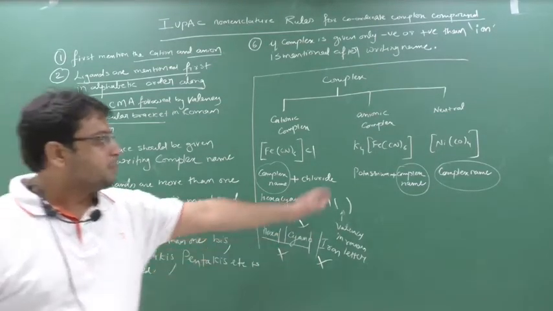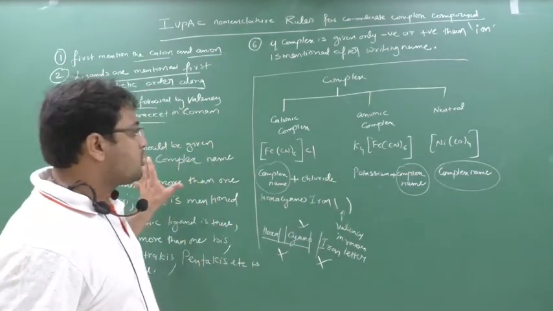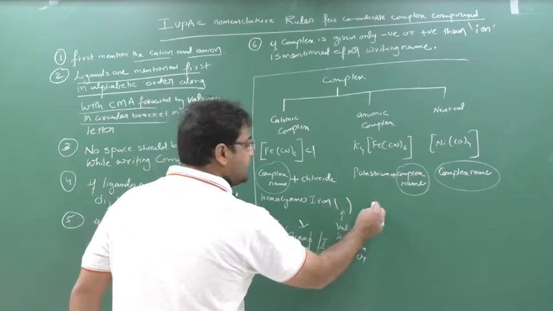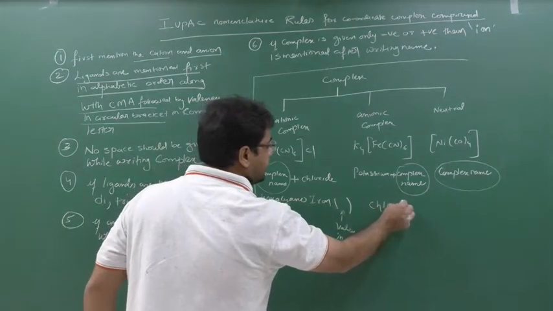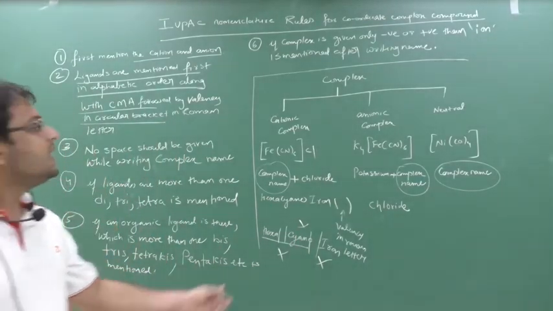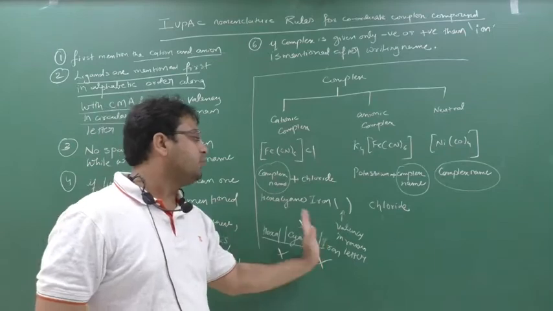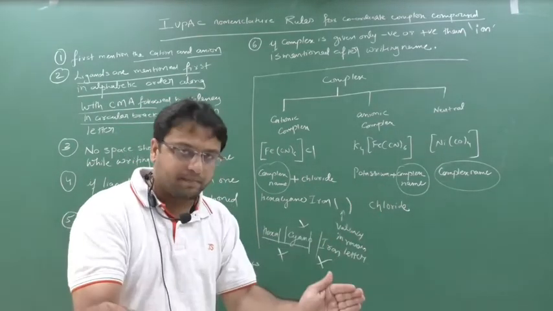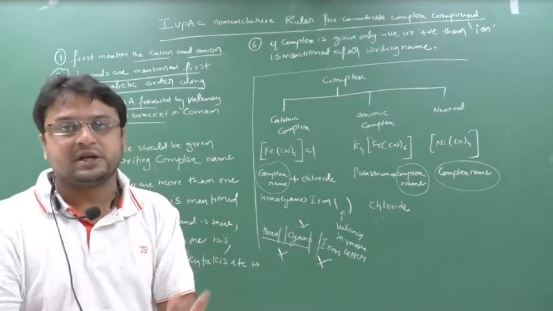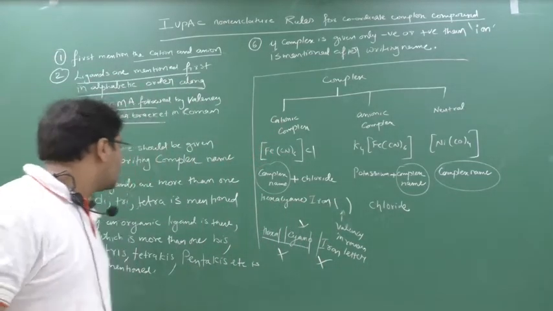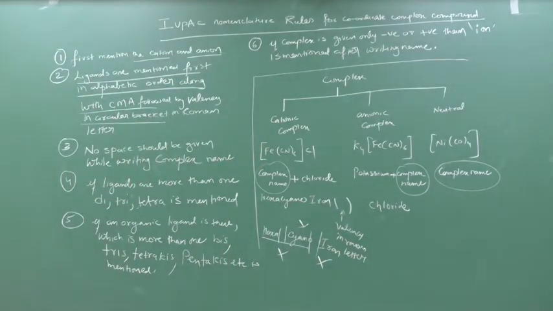Here, potassium. For writing the complex only, hexacyanoiron, then I write down the valency here. Then I can give the space and write down the chloride. But for writing a whole complex, never give spaces. After writing the complex, for the remaining part you can give the space and write down the name. But the whole complex name should be written without giving any space.